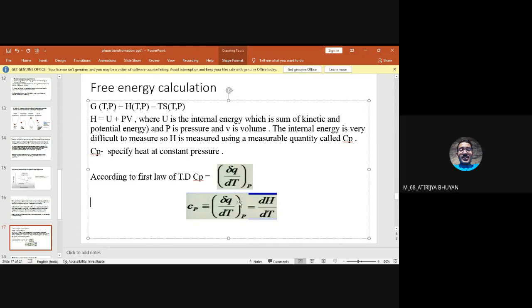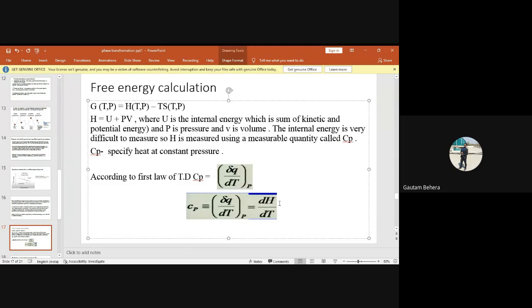Yes, it is under constant pressure. Very good. So you have to remember enthalpy is nothing but the heat at constant pressure, reversible work. This is the definition of enthalpy. You have to always remember. Enthalpy is actually the heat, but at constant pressure, reversible work. So heat at constant pressure, reversible work is called enthalpy.